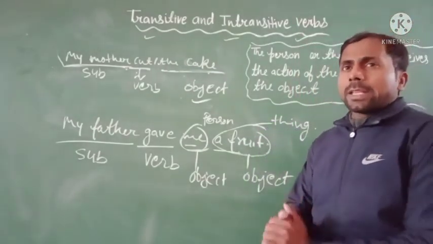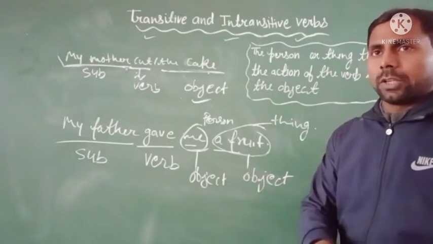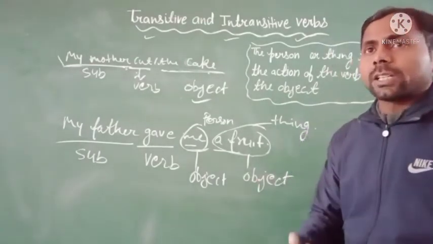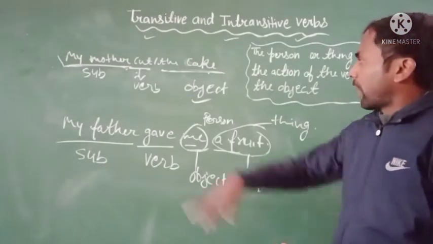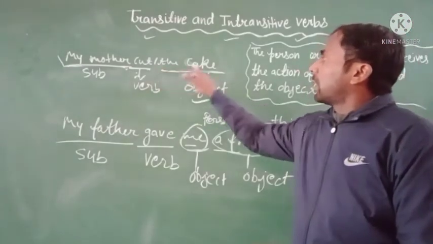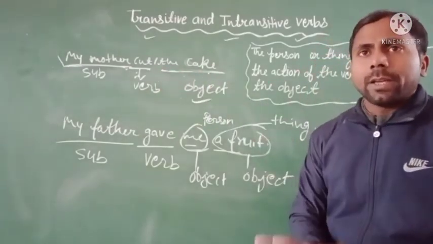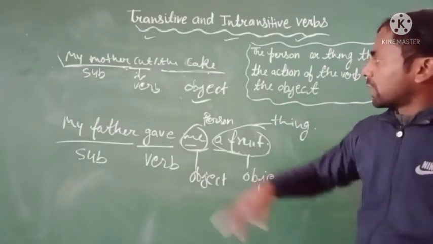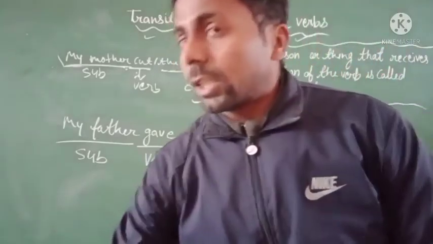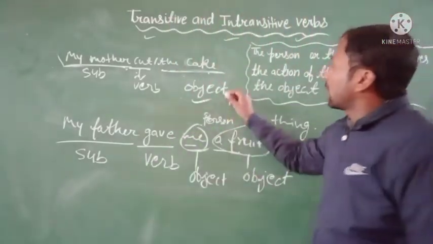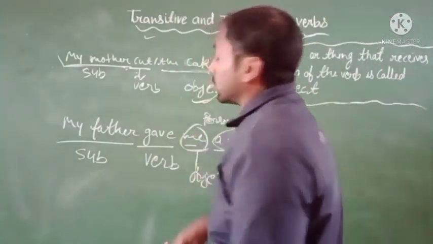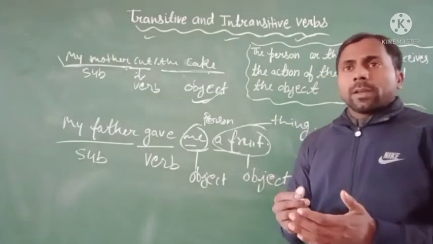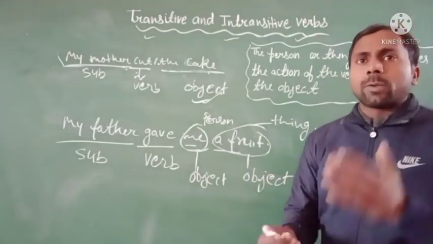If the verb has a single object, it is called a transitive verb. For example, cut the cake. Such a type of object is called a direct object.